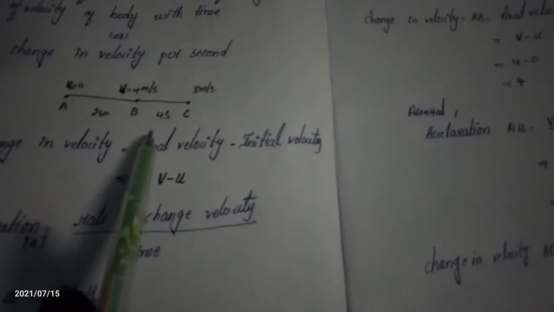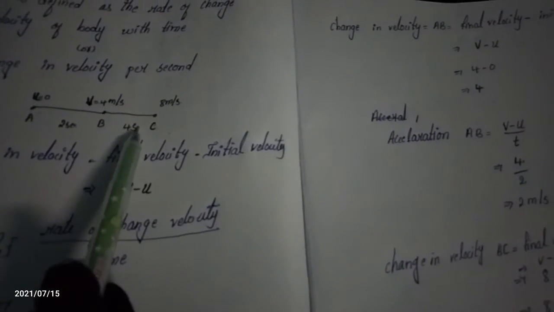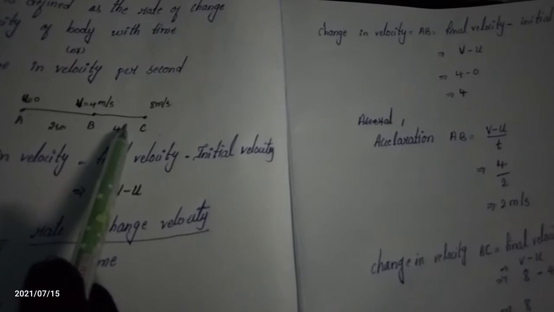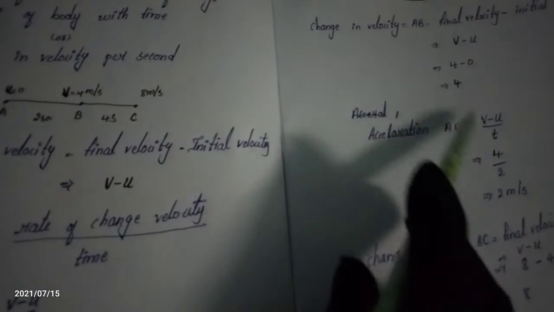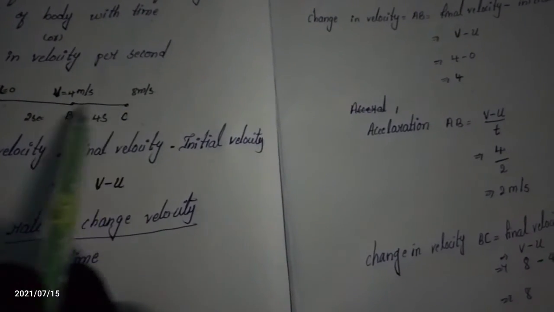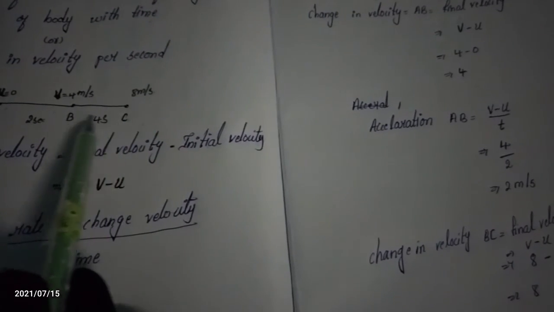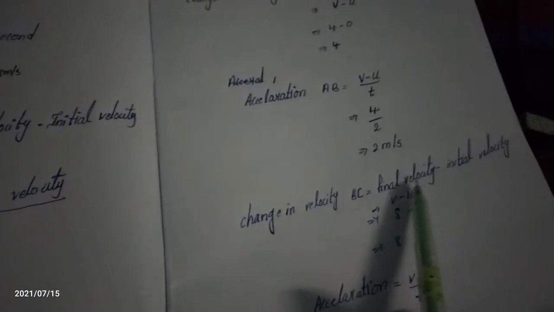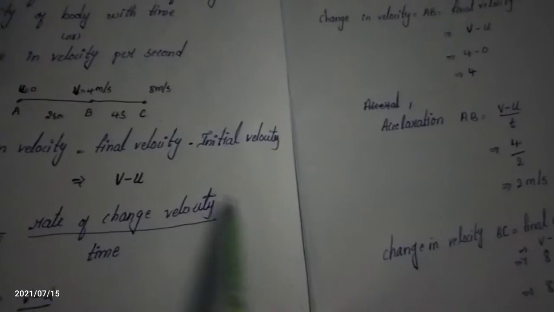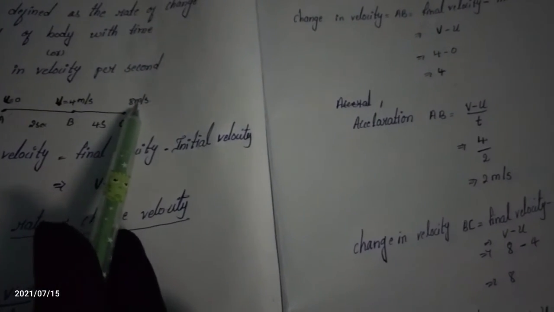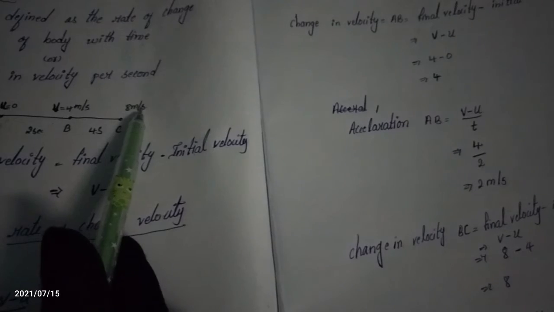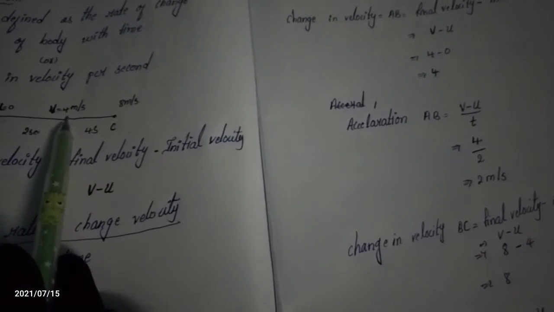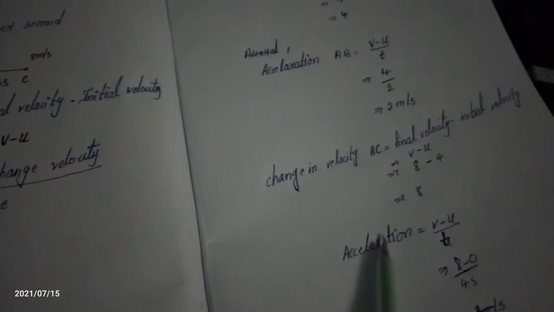Okay, next we find the values from B to C. Don't go directly to the acceleration. First we have to find the change in velocity, then the acceleration. What is the change in velocity formula? Final velocity minus initial velocity. From B to C, the final velocity is 8 meters per second and the initial velocity is 4 meters per second. Just substitute these values in the formula.